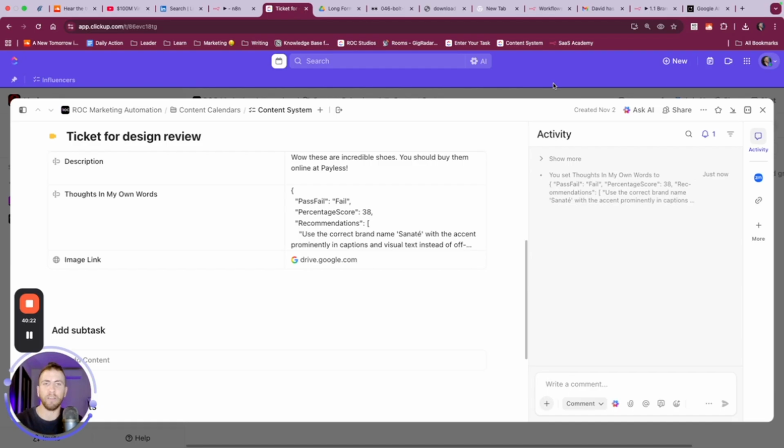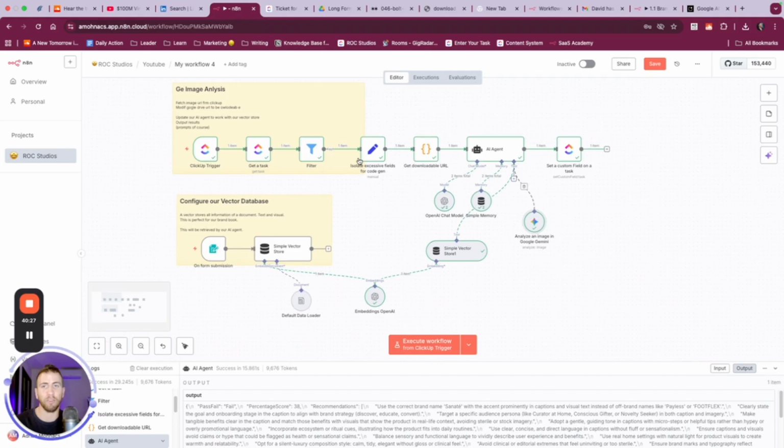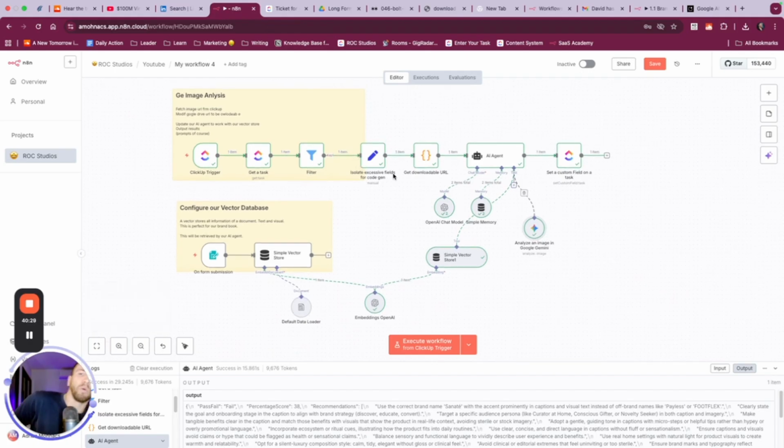So guys, that was kind of how you build an automation to analyze a brand, to analyze brand consistency. We worked with pulling information and saving information to ClickUp modules. We filtered things. We extracted custom code to download the image from the right address instead of a website. And we also worked with simple vector store databases, which are used for basically extracting all of the information from a complicated document like a PDF that has images, text, typography, design elements, everything like that.